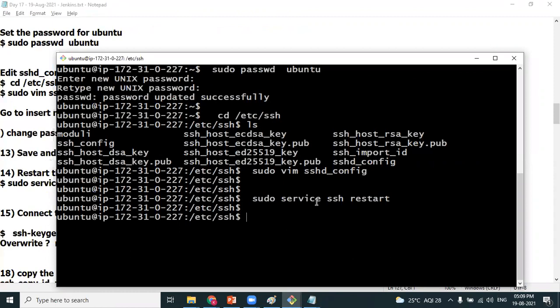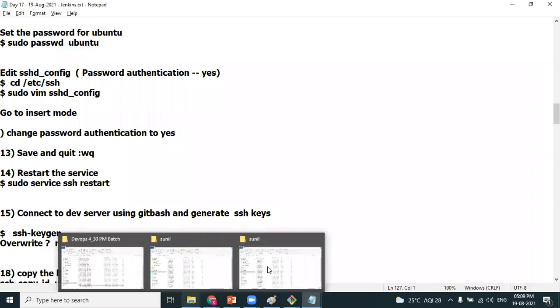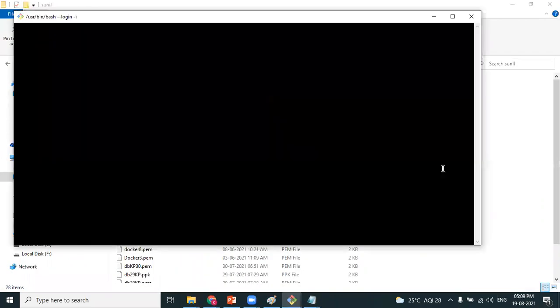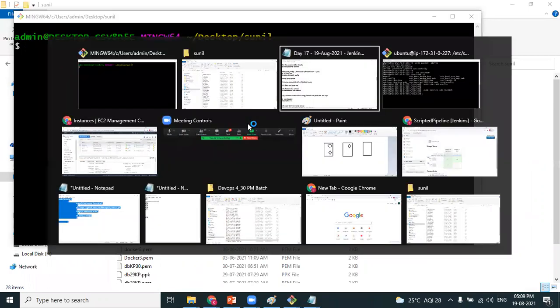Next, that is done. And I don't need to generate the keys in the dev instance. Keys are already generated, isn't it, Anuj? Keys are already generated for the master slave configuration. Right. Let me connect to the dev instance.